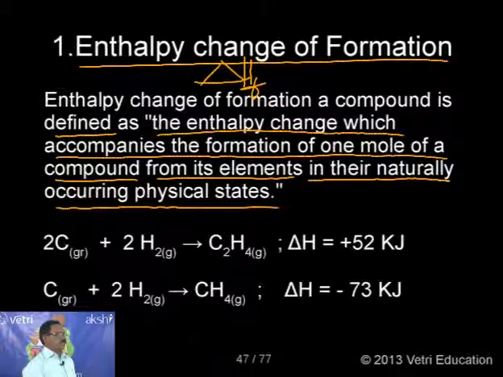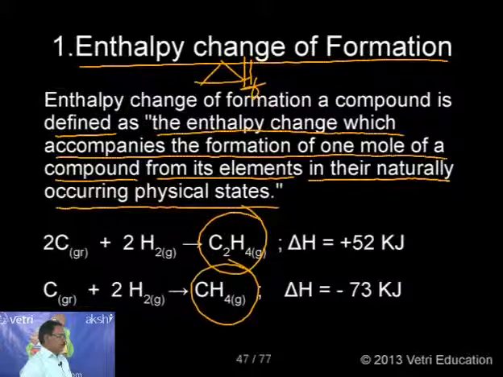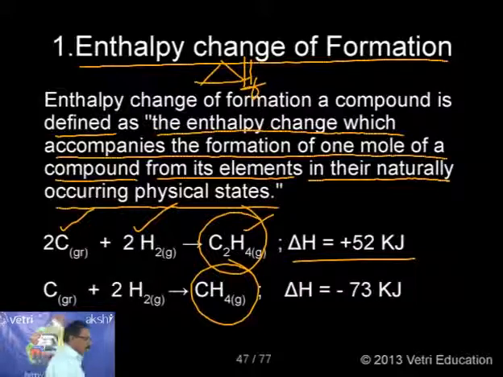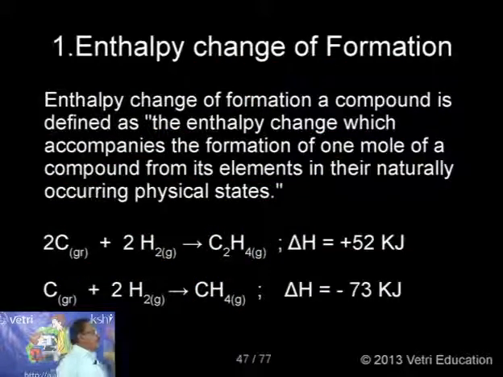Naturally occurring physical states. The specific examples I have given are the heat of formation of ethylene and the heat of formation of methane. In the first case, 2 moles of carbon graphite react with 2 moles of hydrogen gas to produce 1 mole of ethylene gas, and the delta H value is plus 52 kilojoules. In the second case, formation of 1 mole of methane is obtained from 1 mole of graphite and 2 moles of H2 gas, and the delta H value is minus 73 kilojoules. This is the heat of formation. Kindly follow. Let me go for the next one.